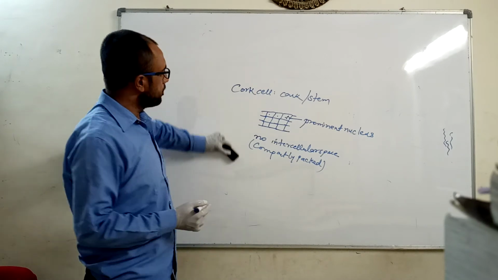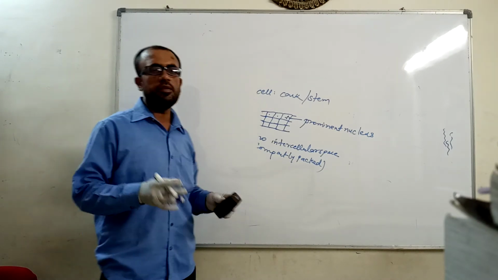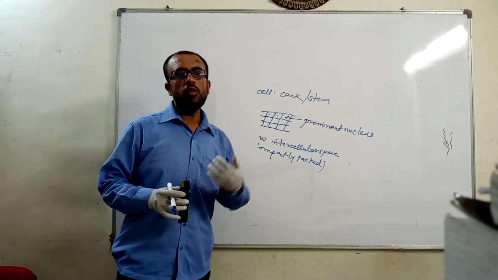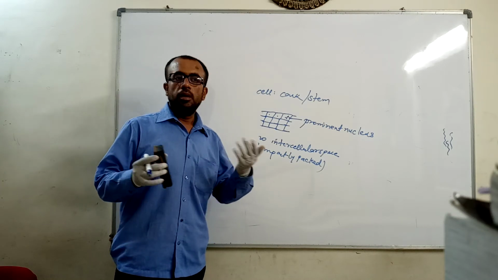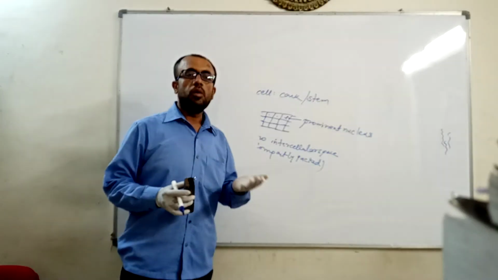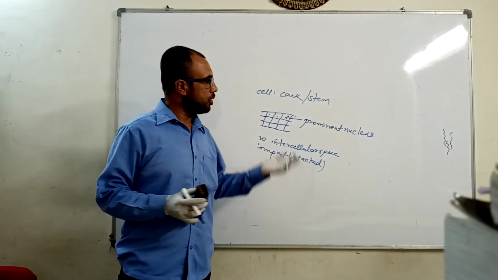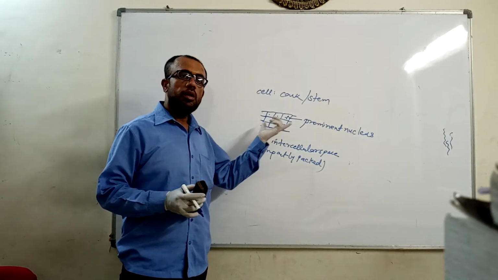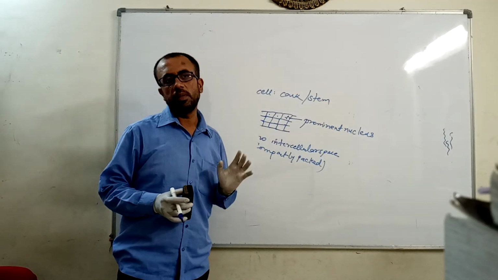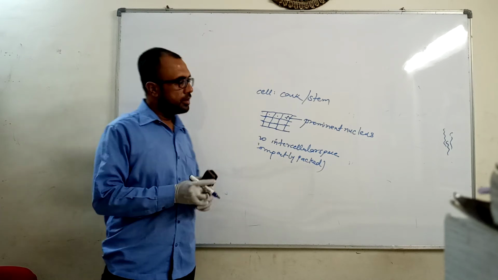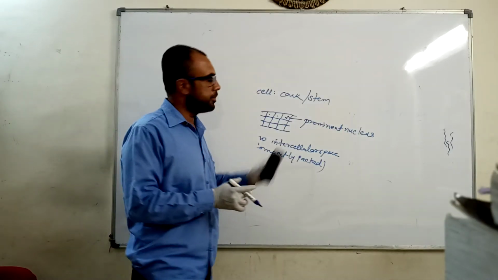Later on, the same type of arrangement you will see when you prepare your slides of the onion peel cell. The onion peel cell also shows a similar type of arrangement in the slide, just like the honeycomb pattern.